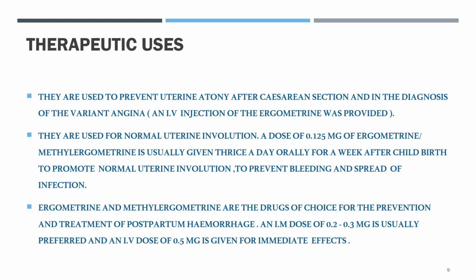Ergometrin and methylergometrin are the drugs of choice for the prevention and treatment of postpartum hemorrhage. An intramuscular dose of 0.2 to 0.3 mg is usually preferred, and an intravenous dose of 0.5 mg is given for immediate effects.